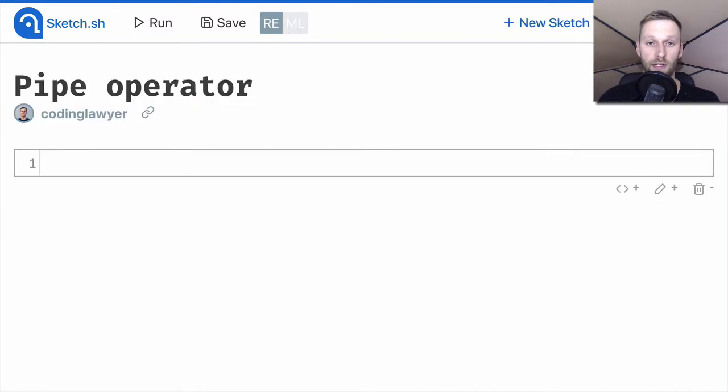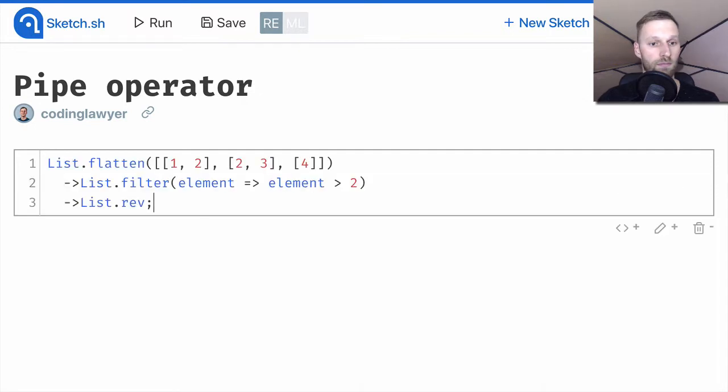The pipe operator is commonly used when performing operations on lists. Let's take a look. In this example, we use three predefined functions from the List module to transform a list.